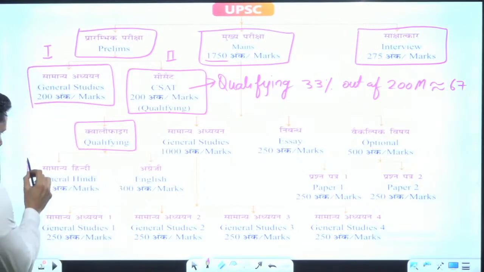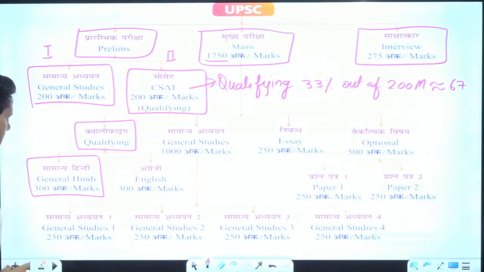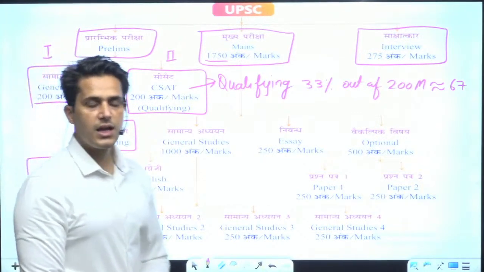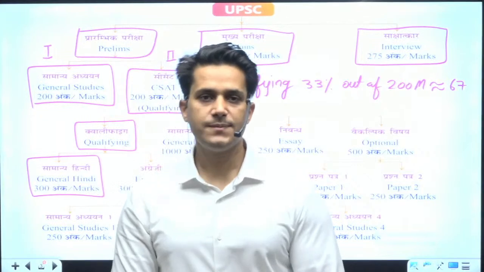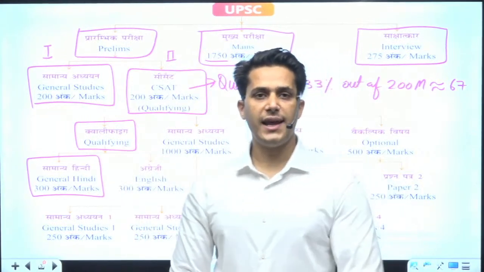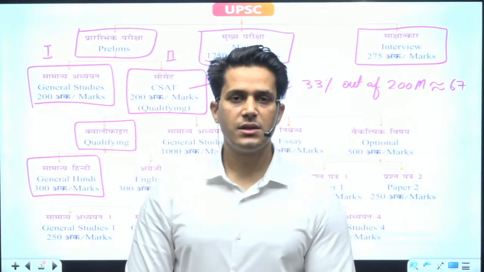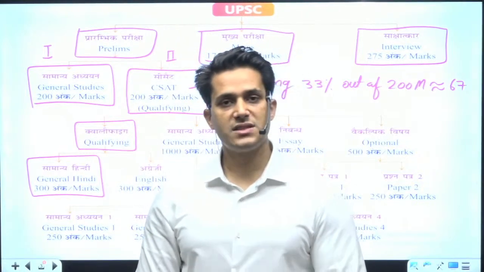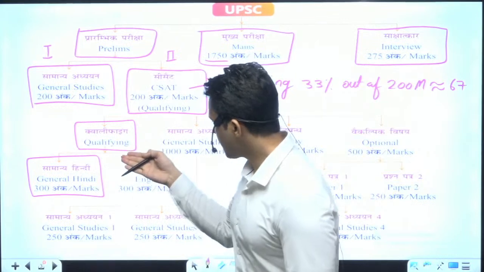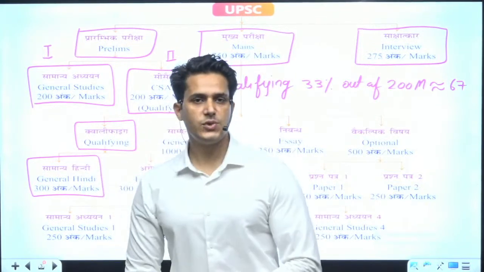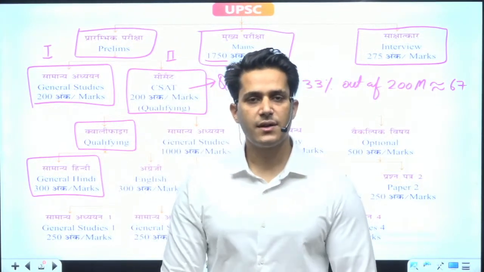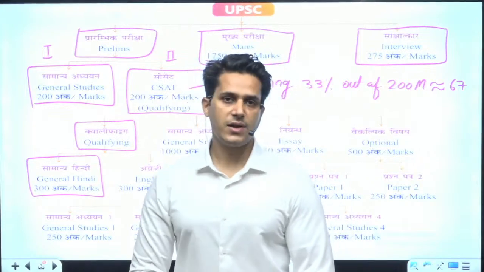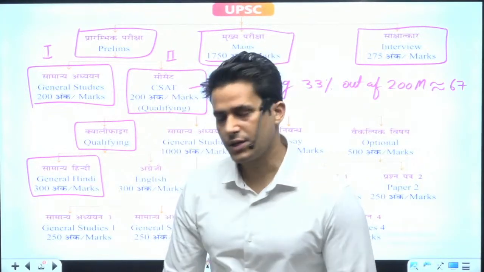One is general Hindi, which is 300 marks, and in place of Hindi, you can take any one of the languages in schedule 8 of our Indian Constitution, which has 22 languages.